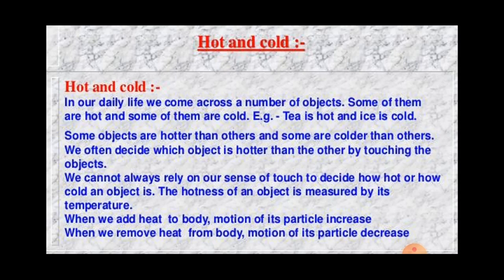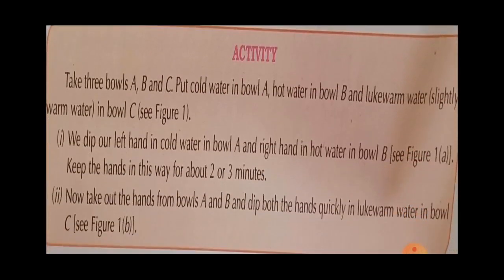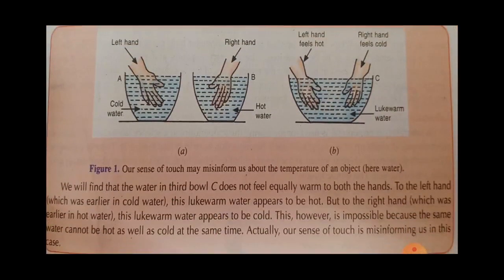See, here is one activity you can do at your home. Take 3 bowls and name them A, B, C. Put cold water in bowl A and hot water in B and lukewarm water, means slightly warm water, in bowl C. Okay, and we dip our left hand in cold water in bowl A and right hand in hot water in bowl B, see in this figure, like this way.